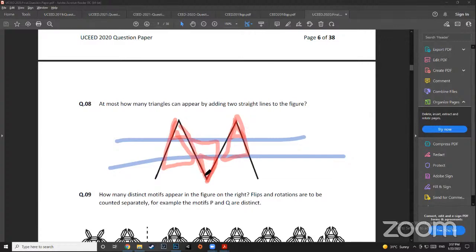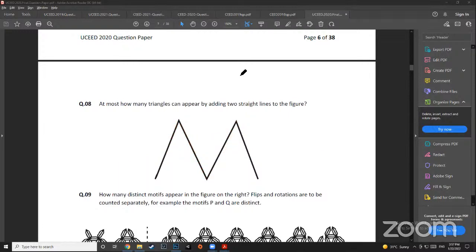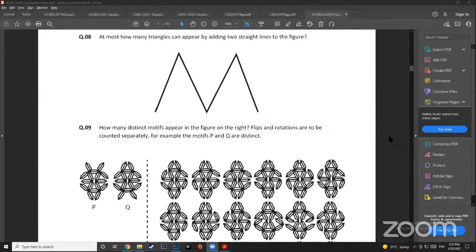So that is definitely not the number of most triangles. So that is why you don't draw straight lines, right? And then you can try with other combinations of lines also, but I think the answer will remain 10.